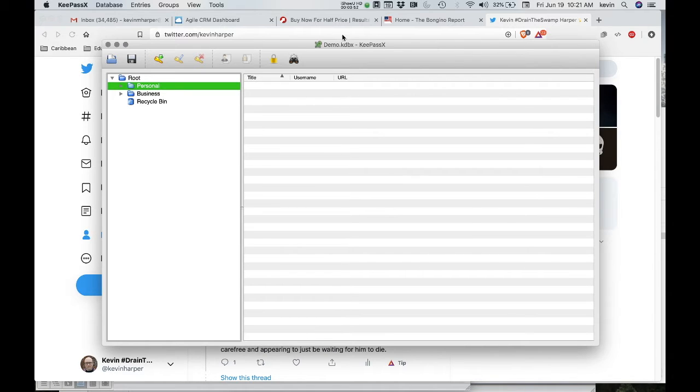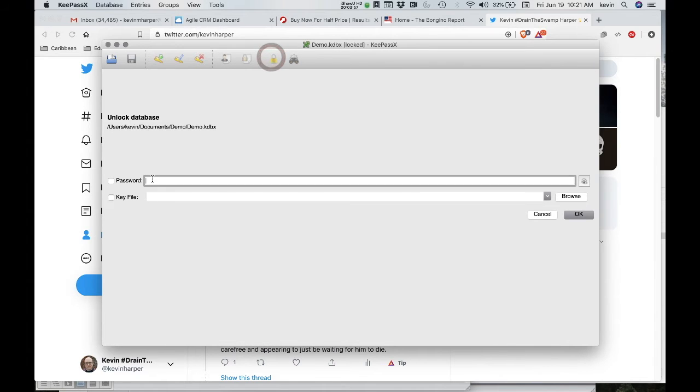I'm going to close out of this database for a second, so you can see what the login screen looks like. Now, I've created this demo with just the password of demo because I'm not going to expose how many characters my own personal database is. But I'll tell you this right now, it's long. It's a passphrase, not a password. And it's long enough that probably any brute force hacker would never be able to, in 100 years, crack it, because it's a lot of characters.